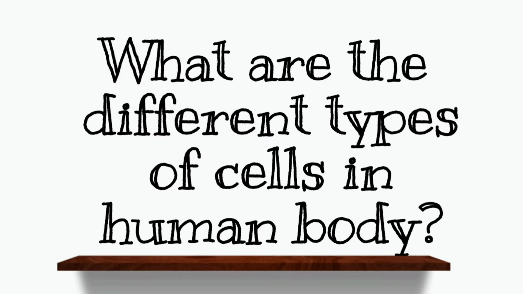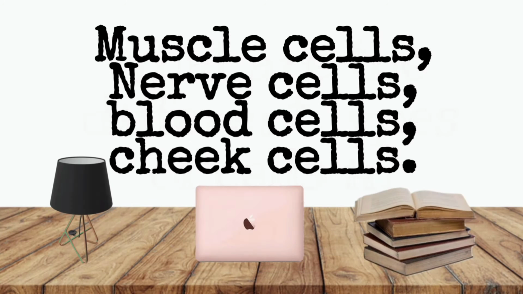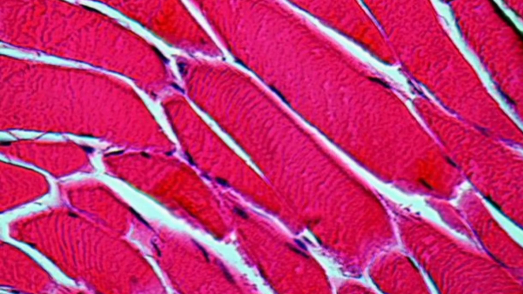We are human, but we did not know what are the cells in our body. Let's go through the answer. Muscle cells, nerve cells, blood cells, cheek cells. These are only some cells in our body. There are many cells in our body. Let's go through what is muscle cell.